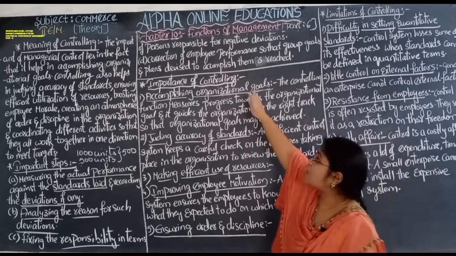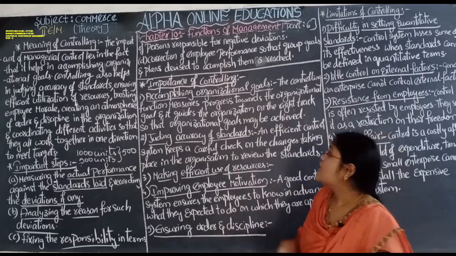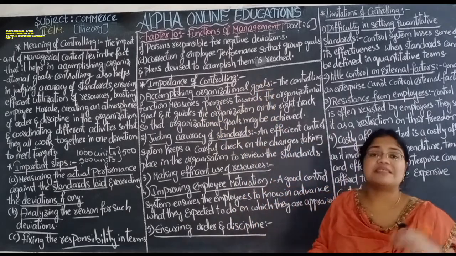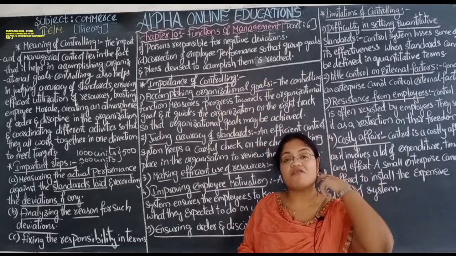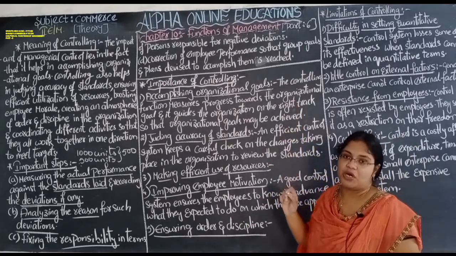Next, the importance of controlling. What is the need of controlling? Accomplishing organization goals; accomplishing means achieving. For the achievement of organization goals, controlling is very important.